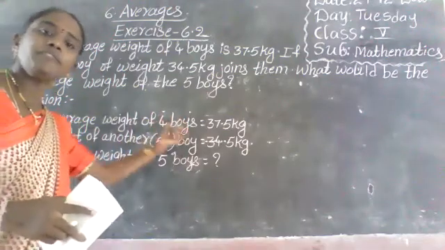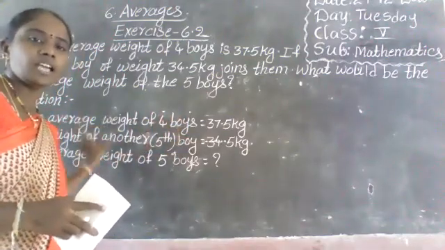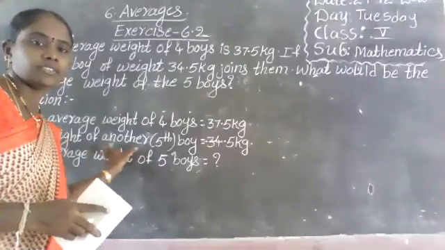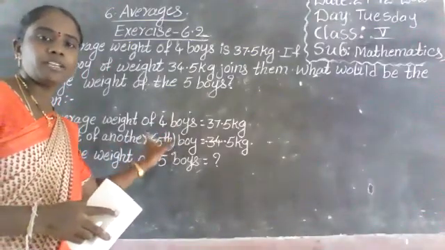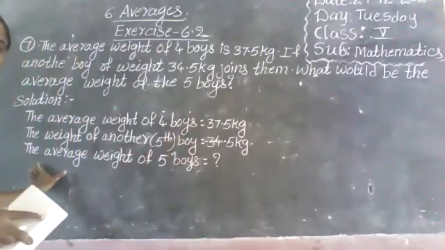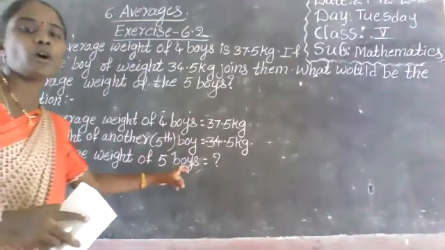Next, the fifth boy's weight is given. Here average is given, and here the weight of another boy, the fifth boy. Next, here we have to find out the average weight of 5 boys.